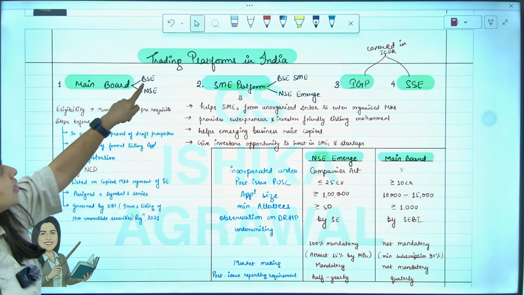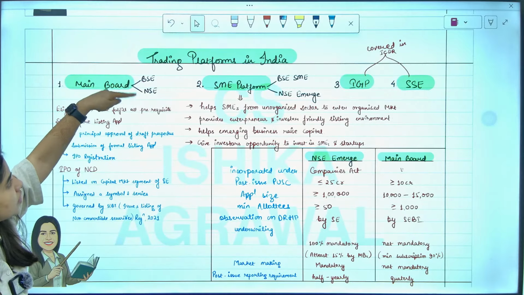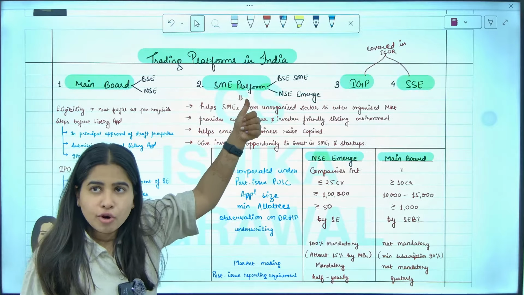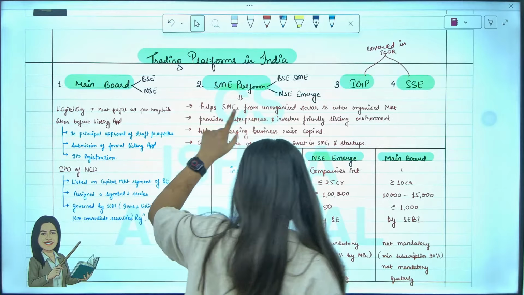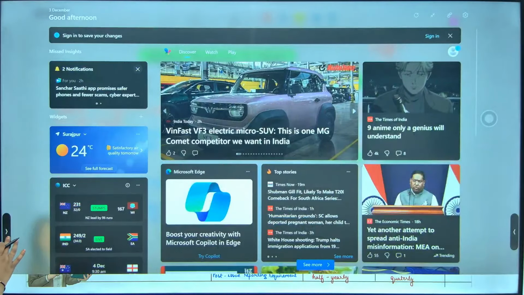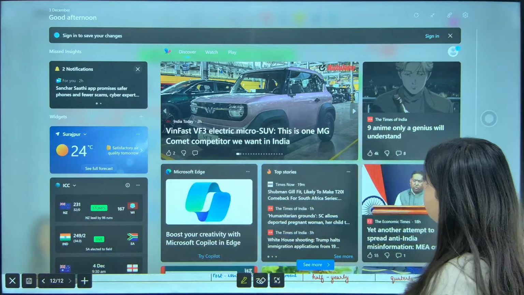In this topic, we will be covering the main board and SME. BSE and NSE are the two recognized stock exchanges in India. They both have a main board, and they both have an SME platform. So what is the SME platform of BSE known as?